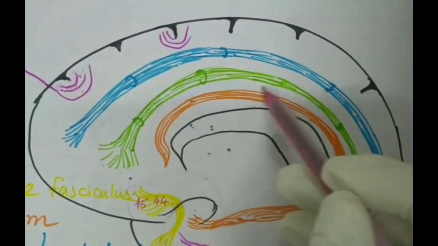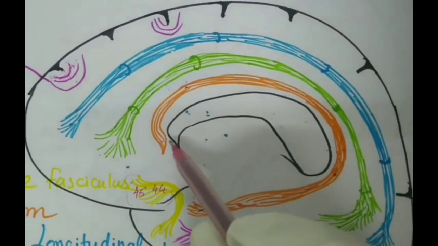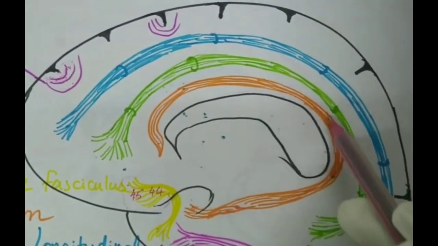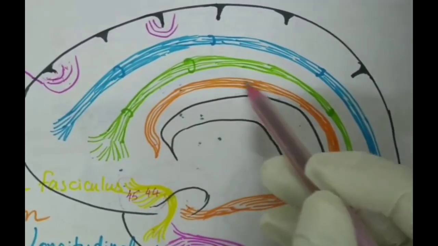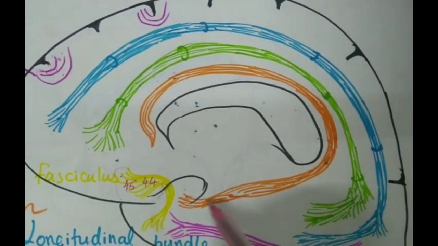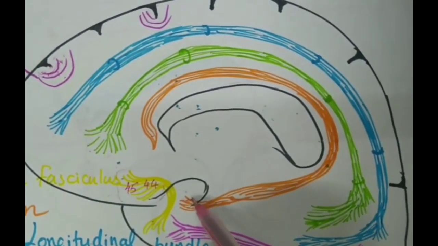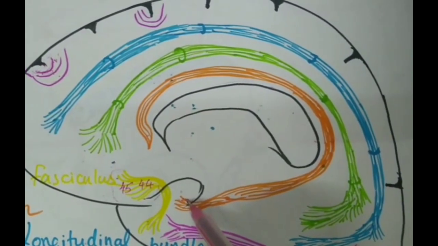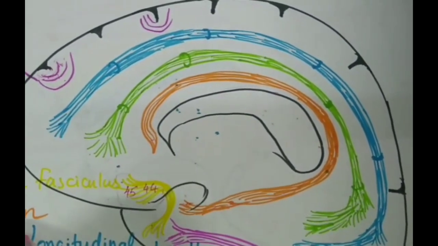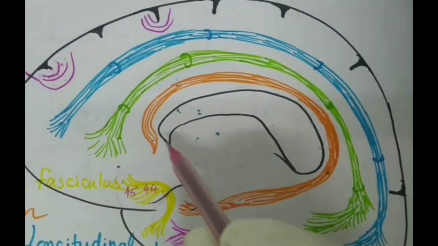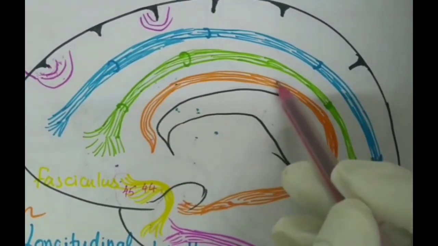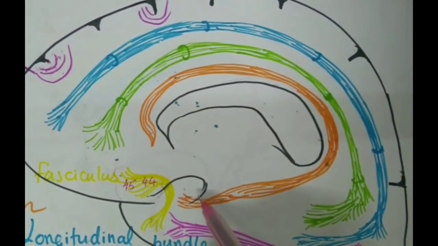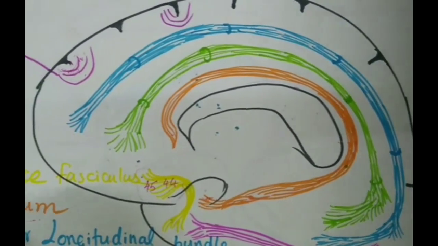It extends from the anterior part, just in front of the corpus callosum and lamina terminalis, through the cingulate gyrus, and ends in the uncus through the parahippocampal gyrus. This is the medial surface. So that is called the cingulum. It runs in the cingulate gyrus just above the corpus callosum.